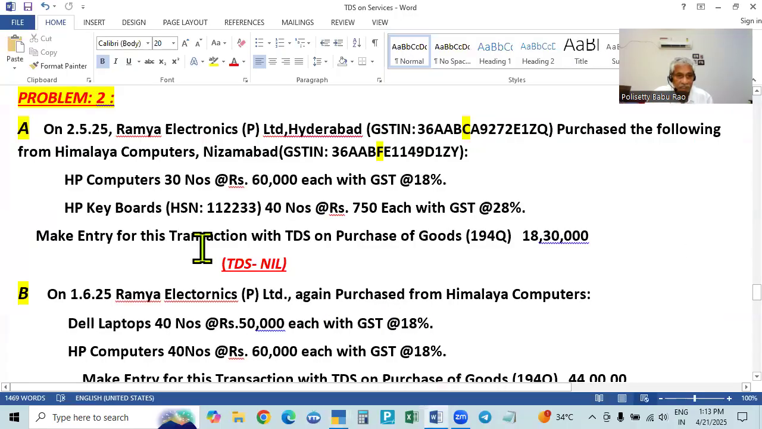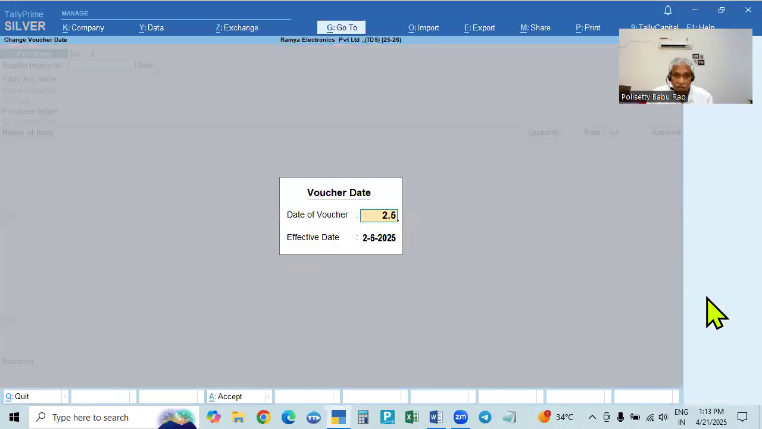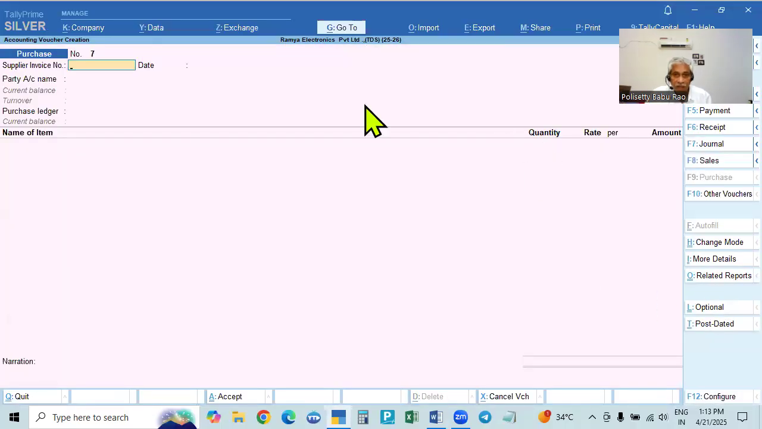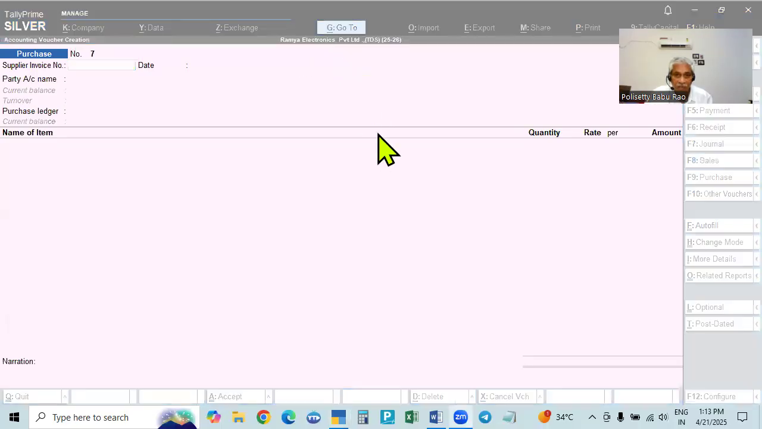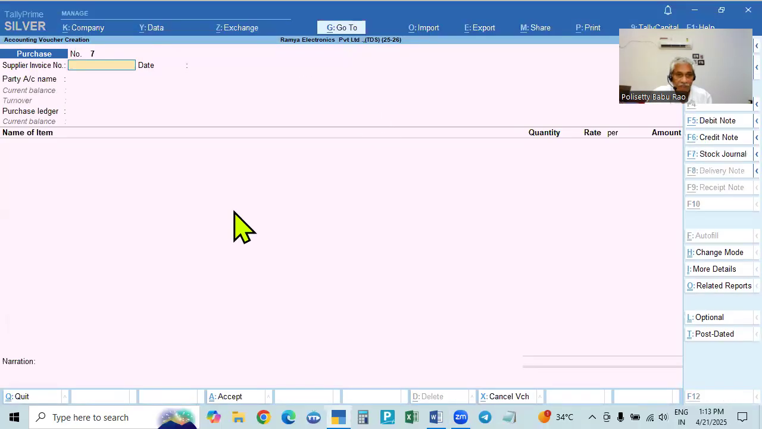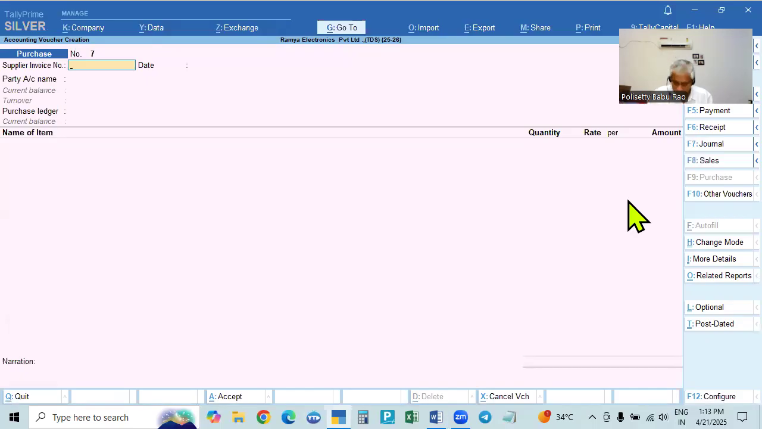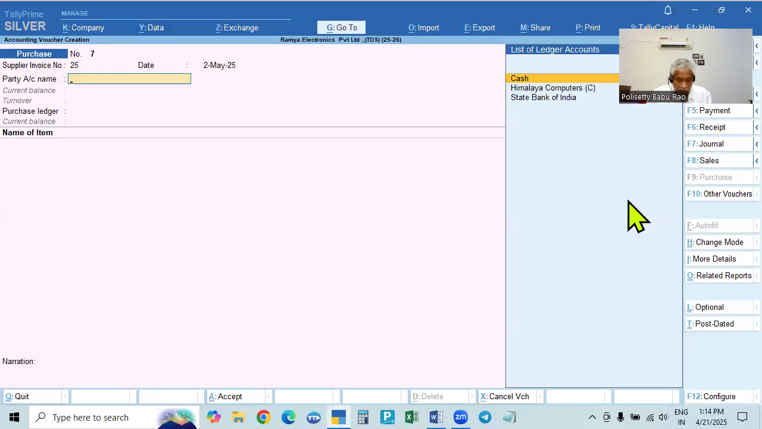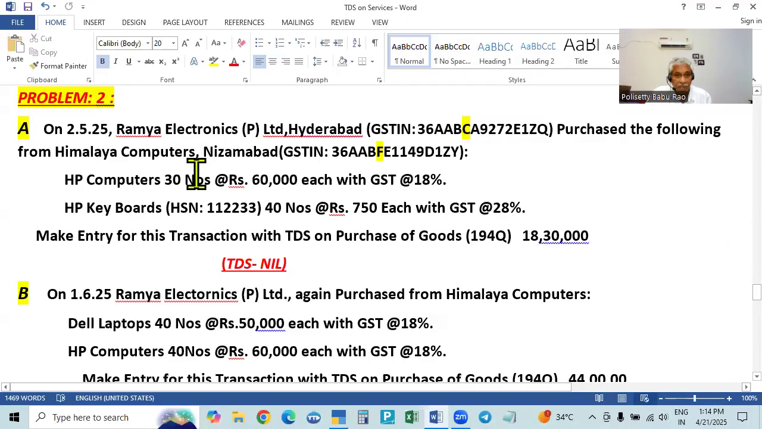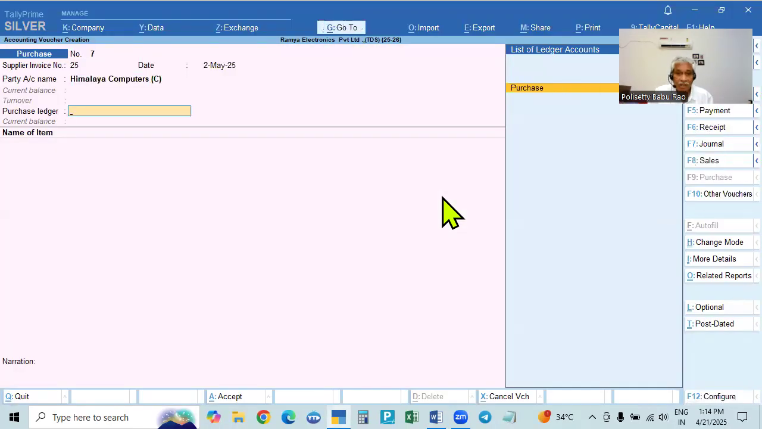So purchase, when it is purchased, 25. So 25, the Ramya on the top, name is visible. Ramya Electronics Private Limited. This is also a company, no? Ramya Electronics Private Limited means it is a company. So this seller is also a registered person. Now, so you'll take up another company. Take up 25, and Himalaya. The seller is Himalaya Computers. Himalaya Computers Hyderabad, Nizamabad. Hyderabad, Nizam, both are the same state. So it's only CGST, SGST will be calculated.